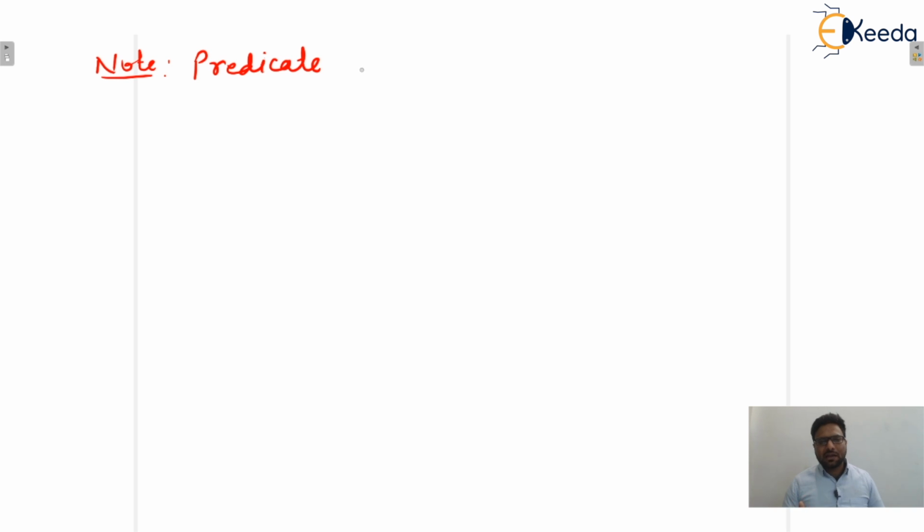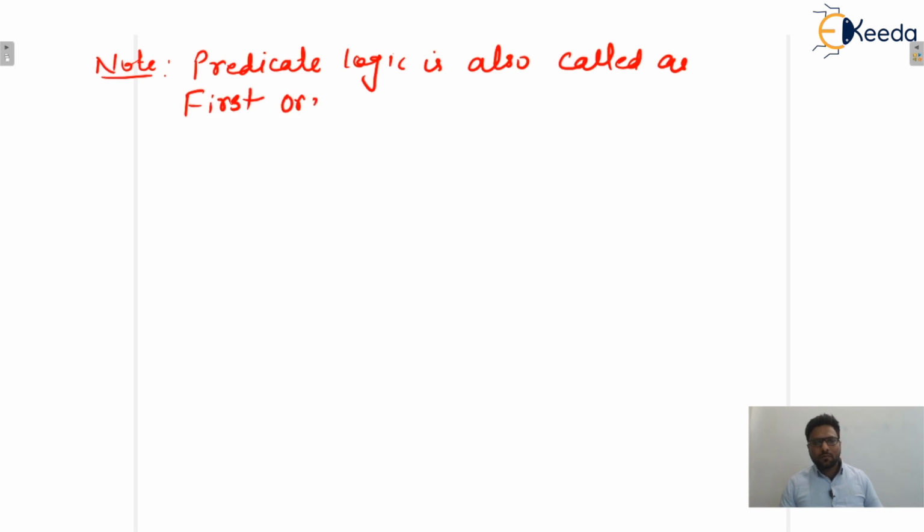That is known as predicate logic or predicate calculus, and it is also called first order logic, isn't it?